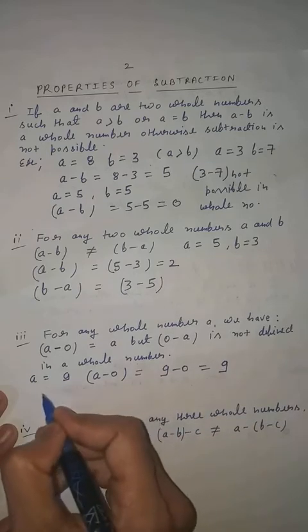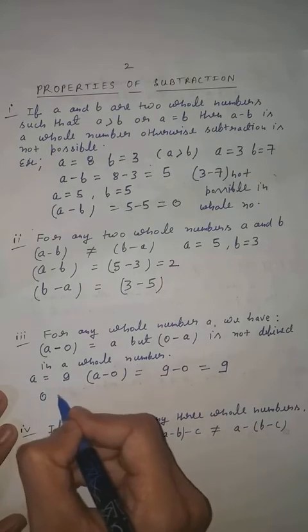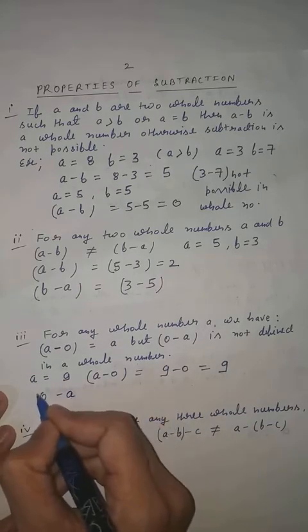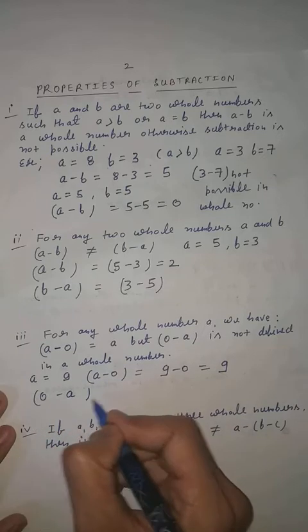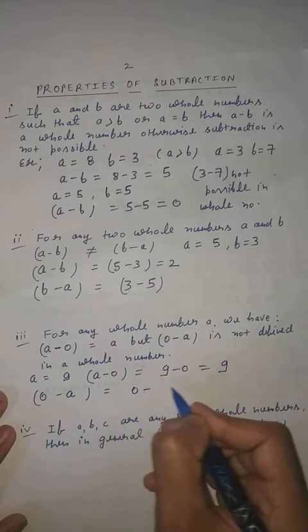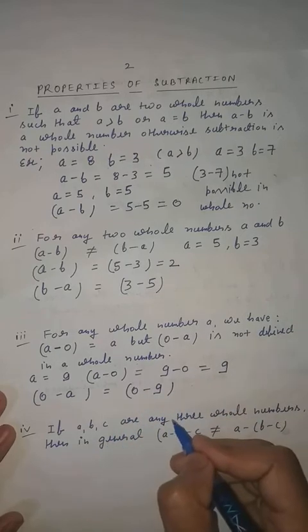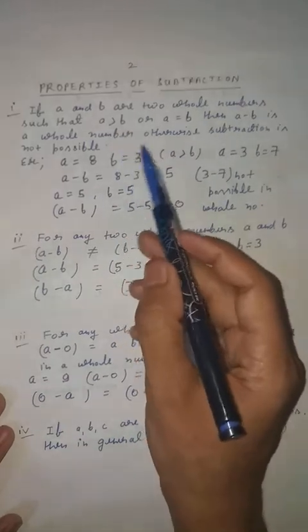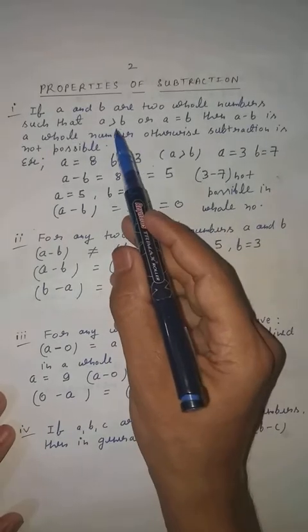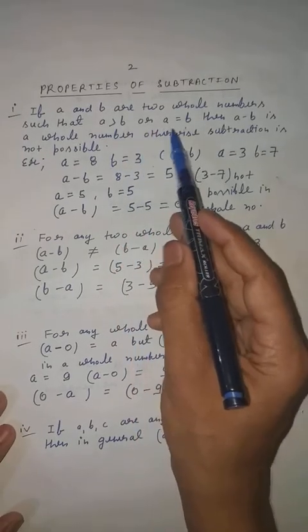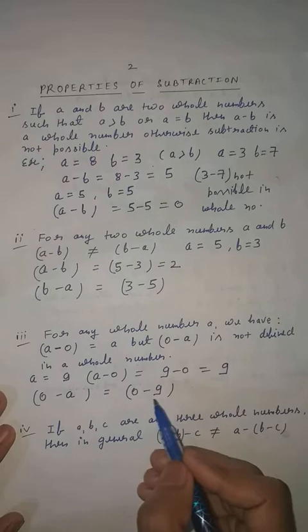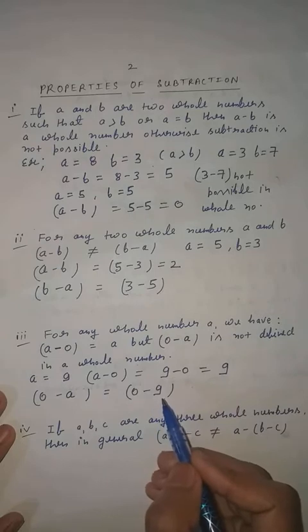But if we take 0 minus a, then what will it give? 0 minus 9. Can you subtract 9 from 0? No, right? Because according to the first rule, you can subtract only when a is greater than b or a is equal to b. But here a is less than b, so it is not possible.